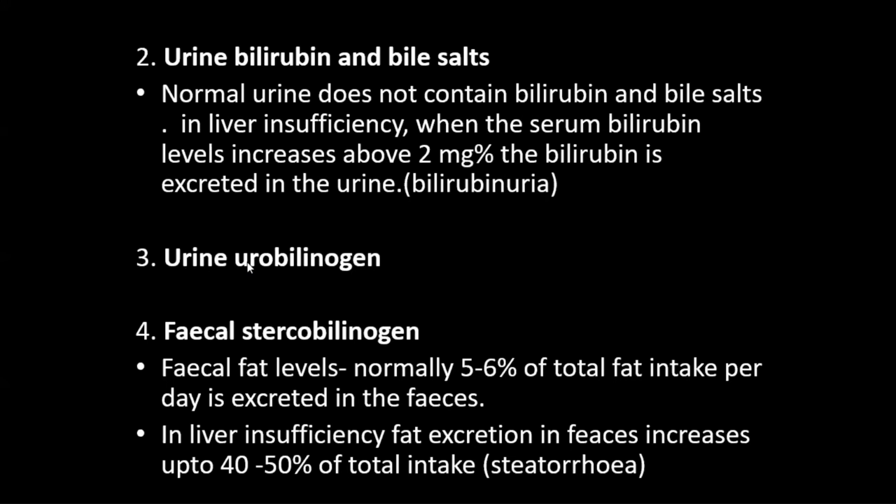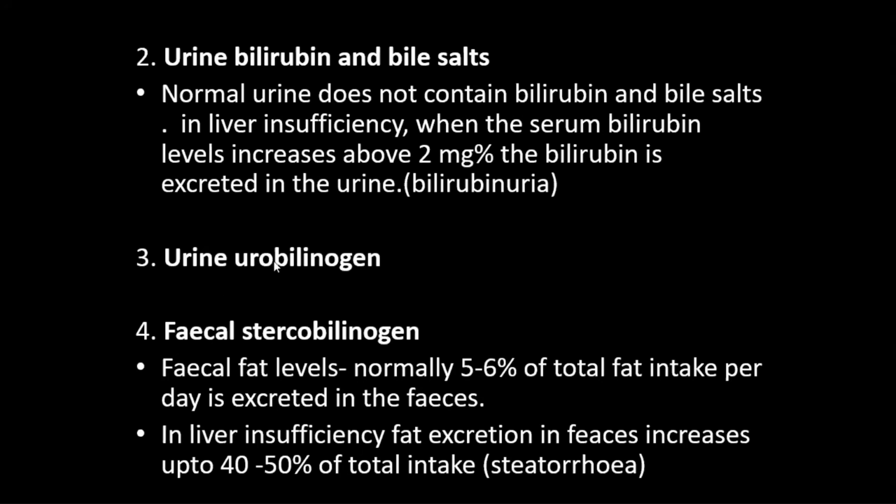Third is the urine urobilinogen. In the metabolism of bilirubin, we have said that the more conjugated bilirubin there is, the more urobilinogen and stercobilinogen are formed. Urobilinogen is reabsorbed into the blood, and 5% of it is excreted in the urine, and most of it is re-excreted by the liver back into the small intestine.